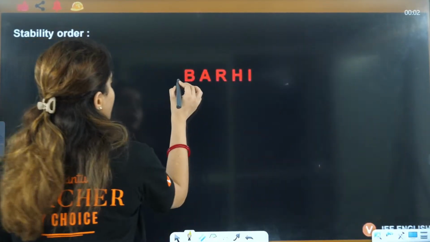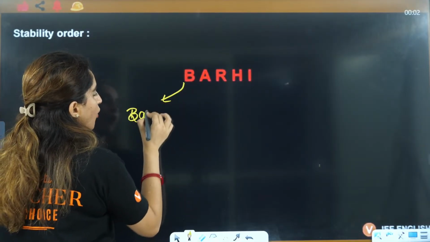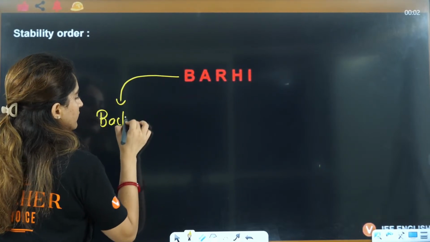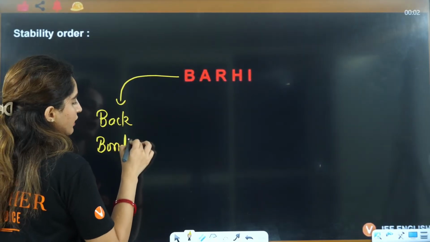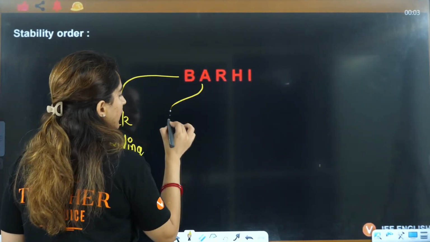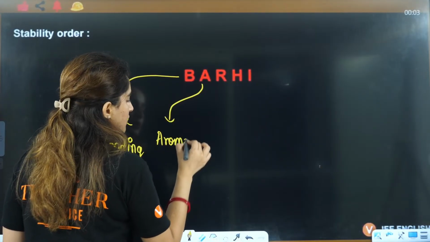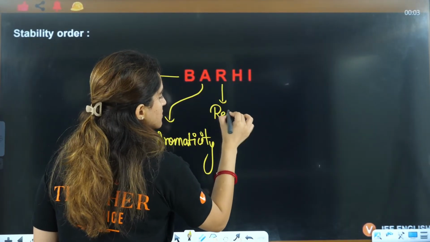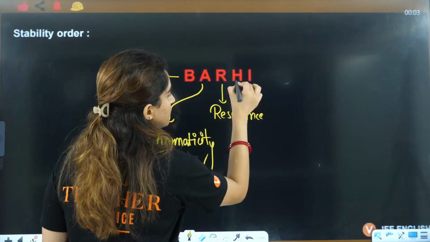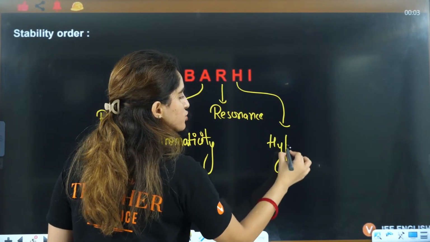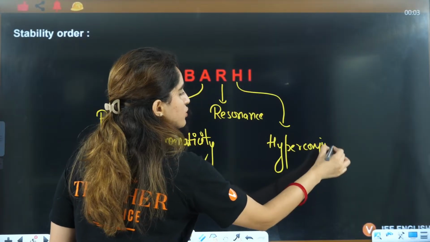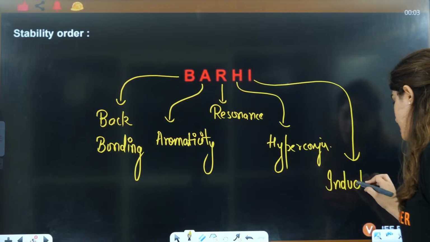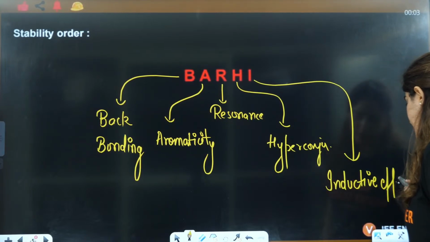B is back bonding, A is aromaticity, then you will see resonance, then hyperconjugation, and the last factor is inductive effect.